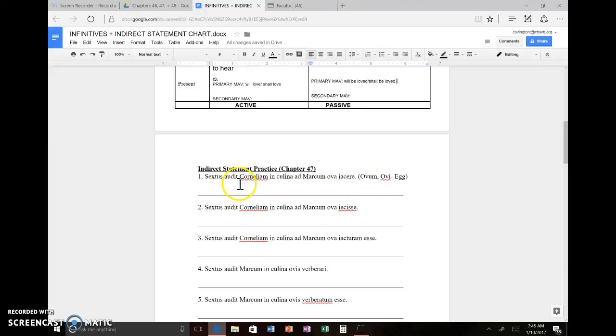Okay? So if I'm going through and trying to highlight what I have, audit. That's definitely my main verb, right? I have iacere as my infinitive. Okay? And it seems like ova could be accusative. Ad Marcum's a prepositional phrase. Ova could be accusative, so could Corneliam. My verb means to throw, so it's more likely that Cornelia is throwing eggs than eggs are throwing Cornelia. Okay? I've got my three things I need.